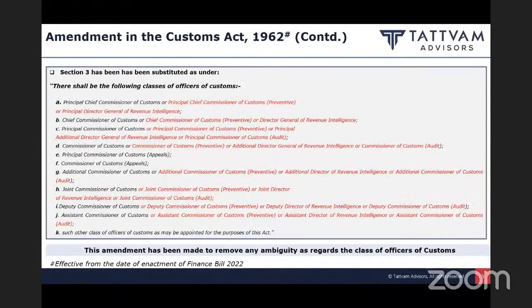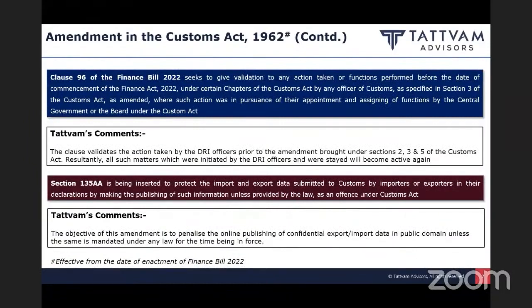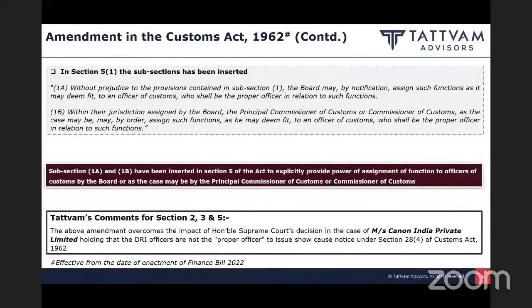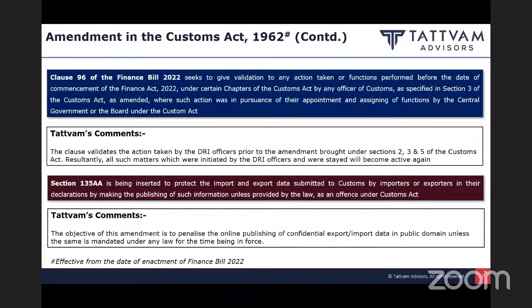Similarly, they have amended section 3 to include DRI officers under this ambit. So the purpose of all these amendments together is to overcome the impact of the Honorable Supreme Court decision in the case of Canon India, which held that DRI are not the proper officers to issue a show cause notice. So to overcome this, they have made this series of amendments. And apart from that, they have made this amendment retrospective. Again, an amendment which is retrospective.